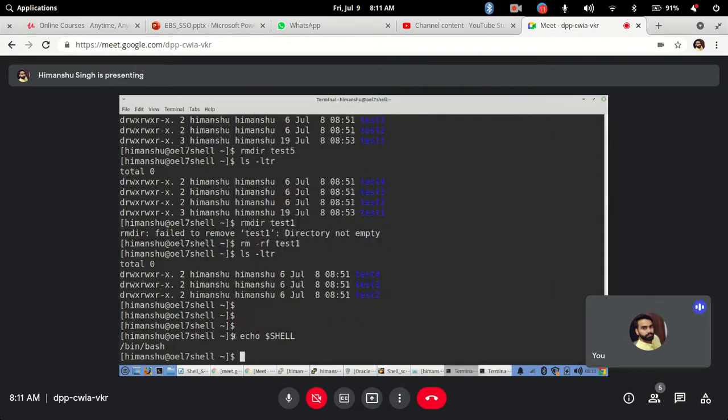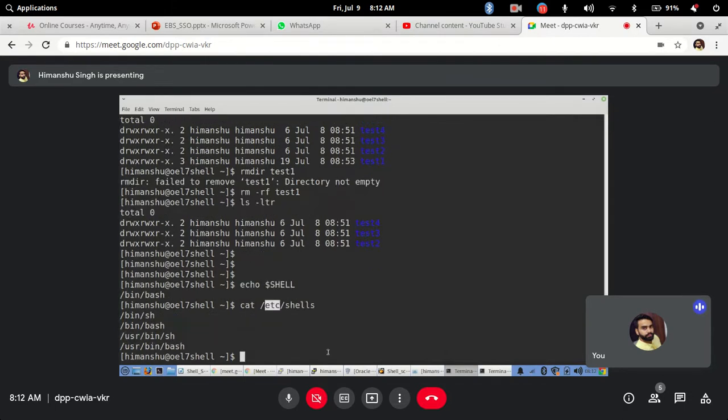Now if you want to see what are the different shells available in your system, just use cat, I told you for viewing a file. So in system level there is a file called /etc/shells. Okay, this is a system level file. Okay, normally don't modify any system level file. This is a system level directory where all the system specific configuration files are there. So you will see there are various shells available.